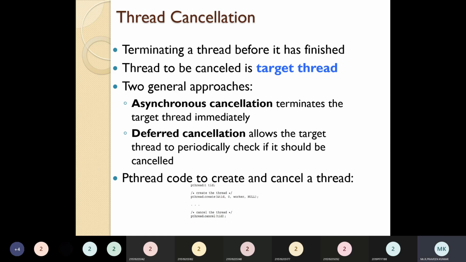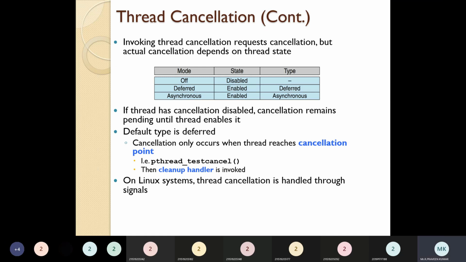So what will happen if you are going for asynchronous, if you're forcefully cancelling that particular thread, that thread may not clean up the data which it has already acquired. If it is handling or accessing some data at that time, and you're forcefully cancelling the thread, it may not release the data, right? So that data may be needed by some other threads, and that thread might be in a waiting state. So that's what we are telling.